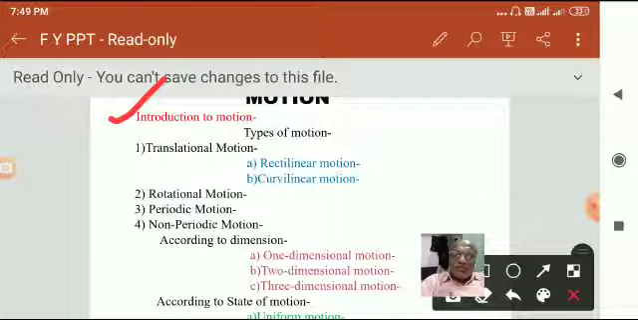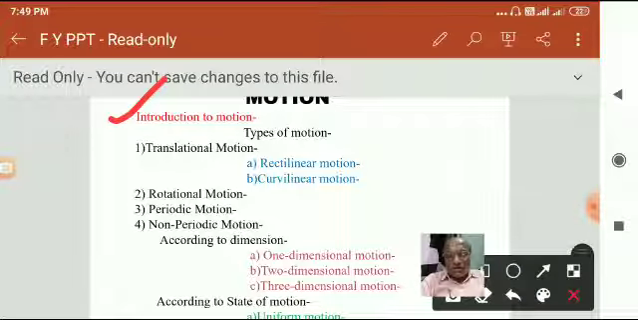Now third is periodic motion. If the motion of an object repeats itself after equal intervals of time, then such motion is called periodic motion. For example, the to and fro motion of a pendulum, the earth rotating about its axis, the hands of a clock, blades of a rotating electric fan. All these motions are repeated after equal intervals of time.